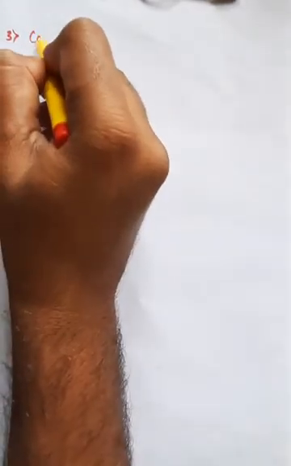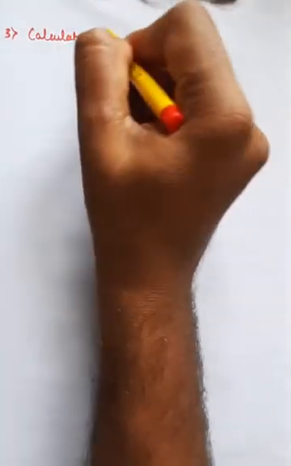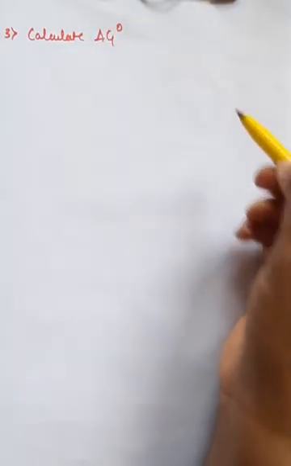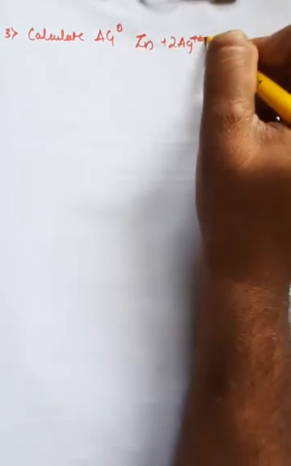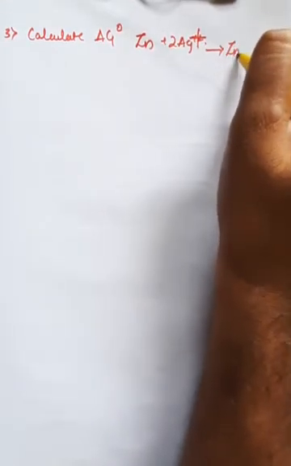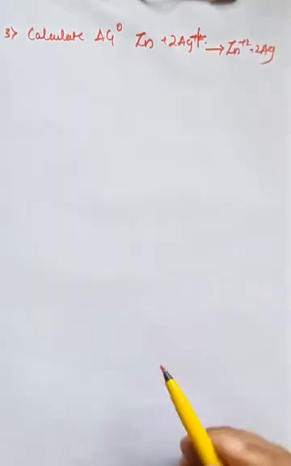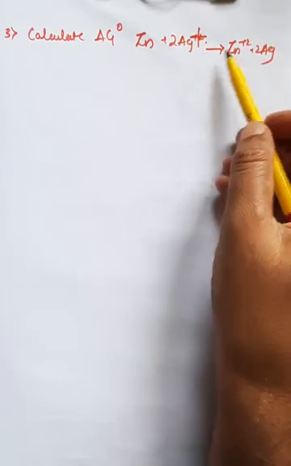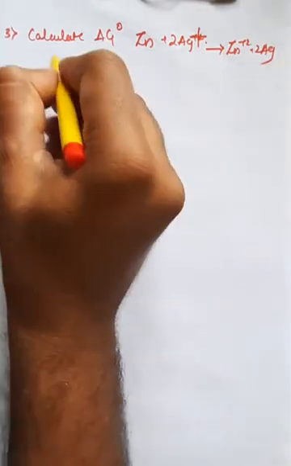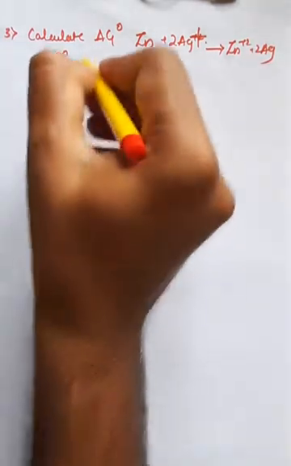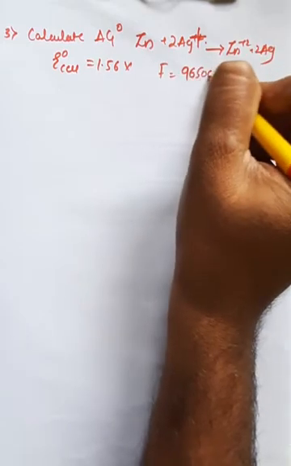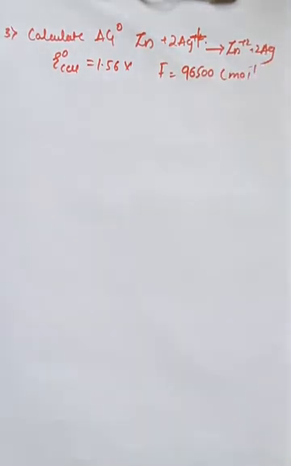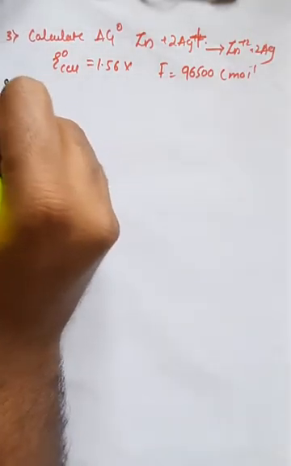Okay, we'll go for the third problem. Next problem: calculate delta G naught for the reaction. The reaction is Zn plus 2 moles of Ag plus will convert into Zn plus 2 plus 2 Ag. They have also given the EMF of the cell, that is E naught of the cell is equal to 1.56 volt, and the Faraday value is equal to 96,500 coulombs per mole. Right, so this value they have given, and further with the help of the formula, we can calculate.